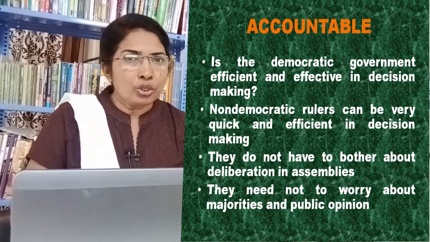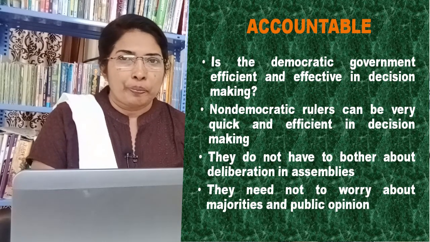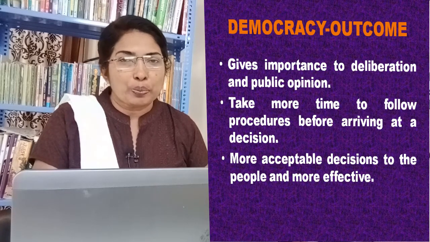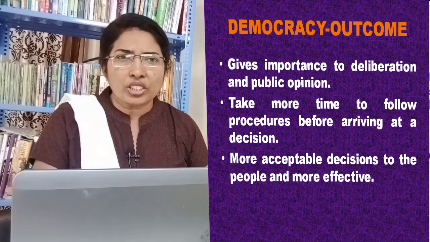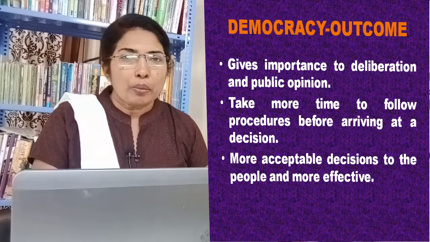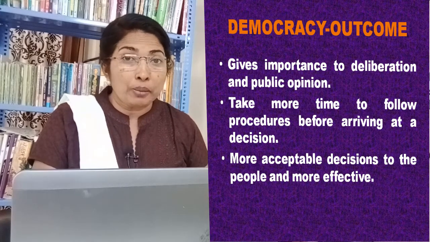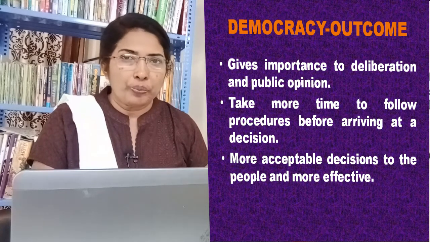Also, they need not worry about majorities and public opinion. Democracy gives importance to deliberation and public opinion. The democratic government will take more time to follow procedures before arriving at a decision. Its decisions may be both more acceptable to the people and more effective.